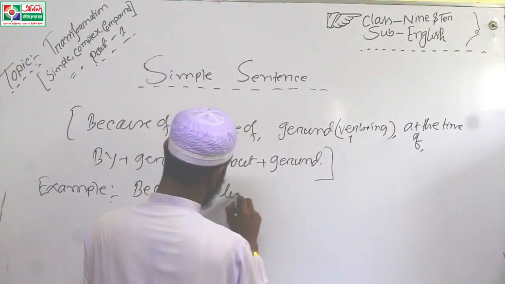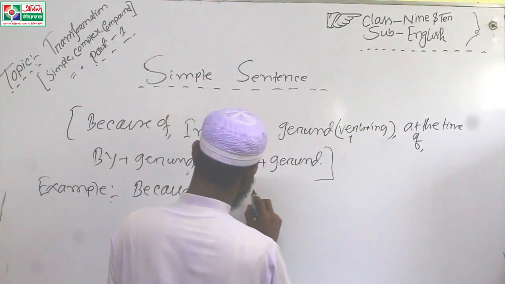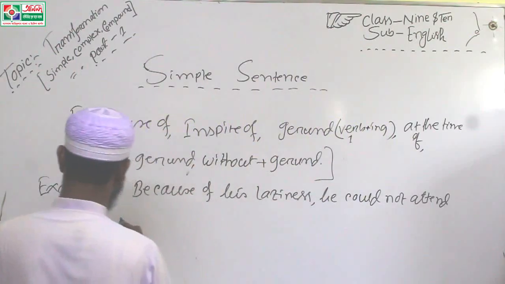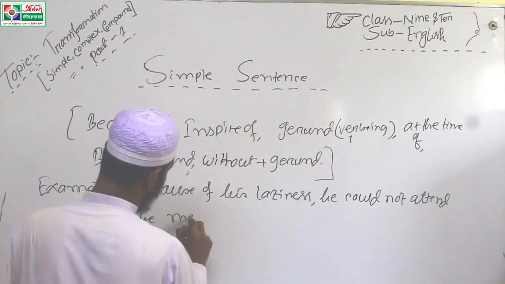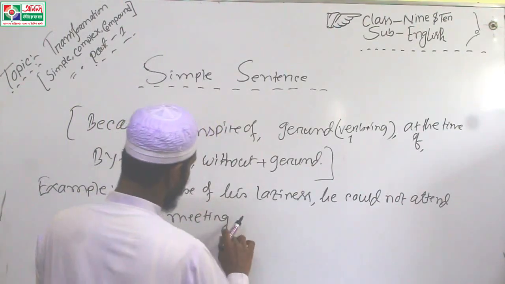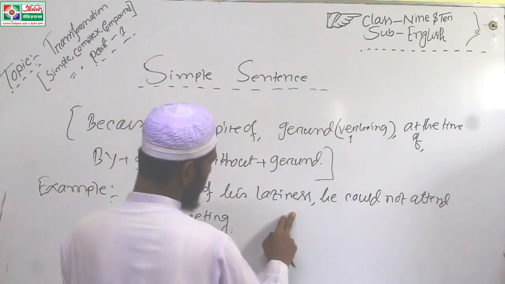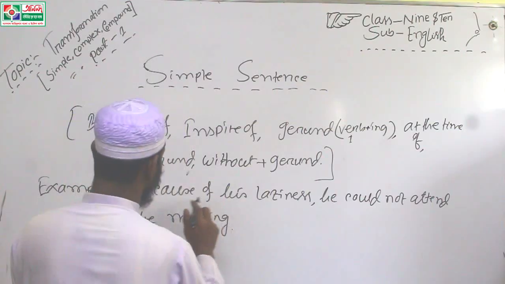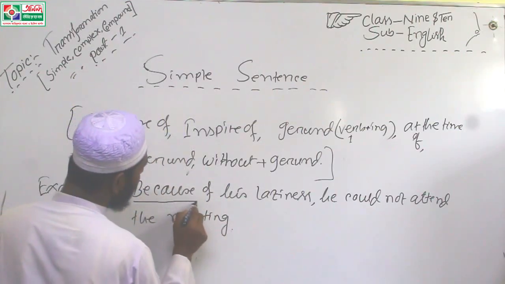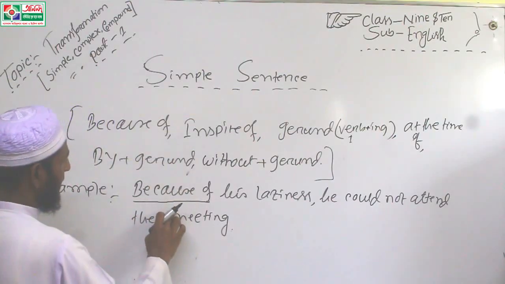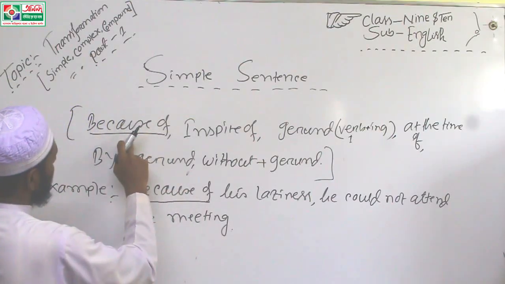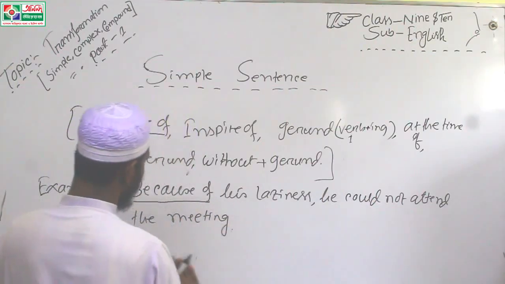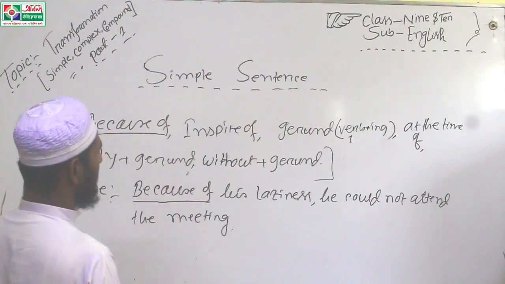Because of his laziness, he could not attend the meeting. Because of his laziness, he could not attend the meeting. This is a simple sentence. Notice it well. This is "because of". Here are the features I have taken from this. Because of his laziness, he could not attend the meeting. This is a simple sentence. Okay.